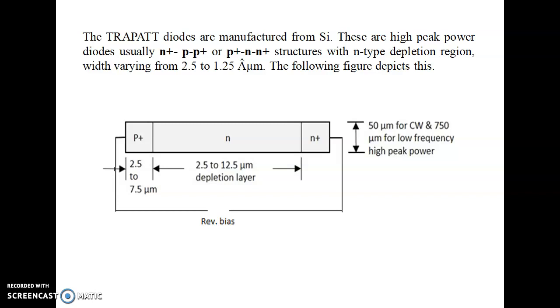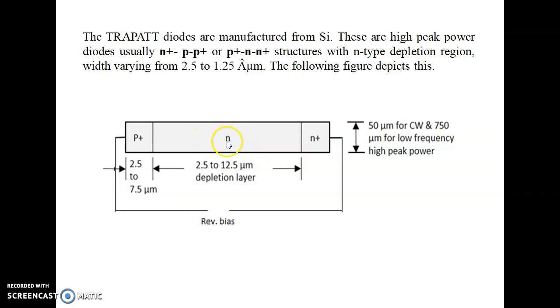Because of the reverse bias, there will be high field domain generation. The high field avalanche region developed here in the n-type material will propagate through the diode body, and it will be the depletion layer. See here, the depletion layer is shown for the entire N region.